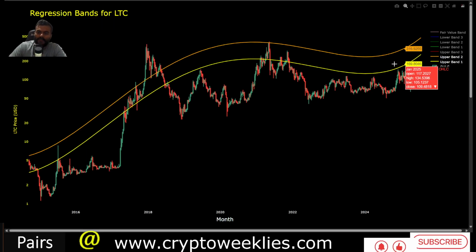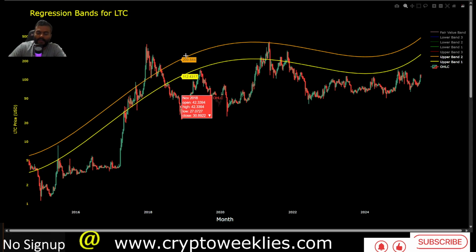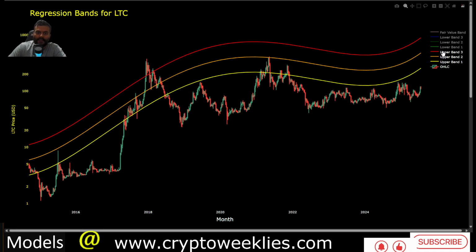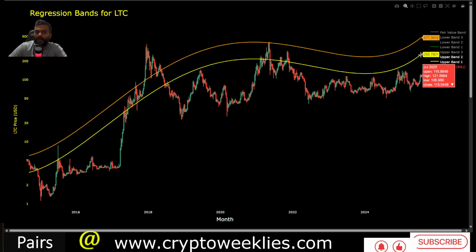This is the orange line, which is the 2 standard deviation residual. That model helped identify the 2021 peak as well as the 2017-2018 peaks. But one stark contrast from cycle to cycle is that in the 2017-2018 cycle, the price action did go higher than the 3 standard deviation residual. In 2021, it did not make it to the 3 standard deviation residual, but barely made it to the 2 standard deviation residual. So this time around, a similar story could occur where again the price action could be topping